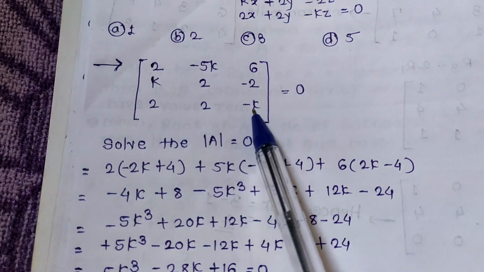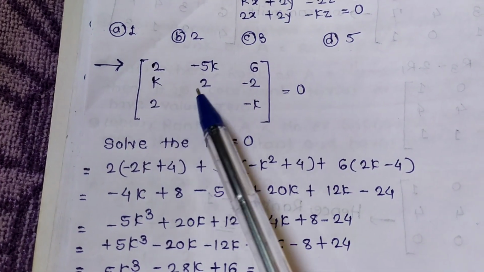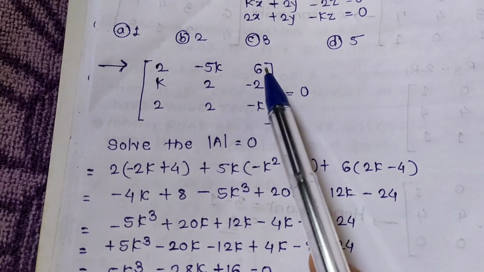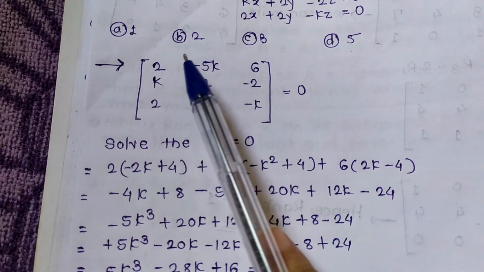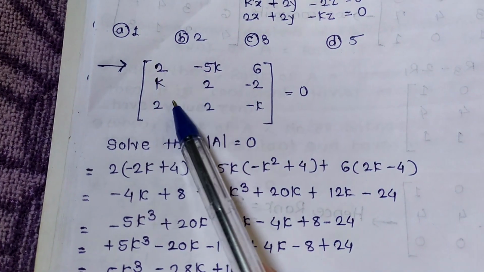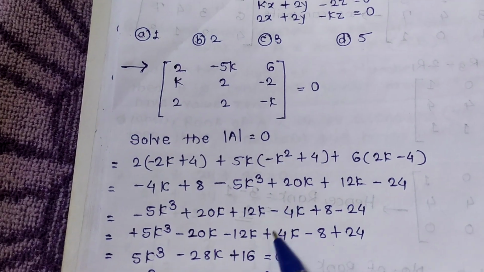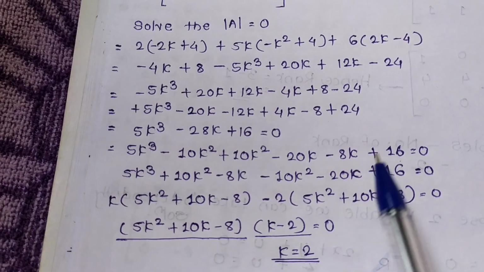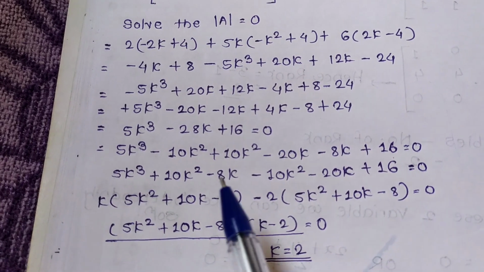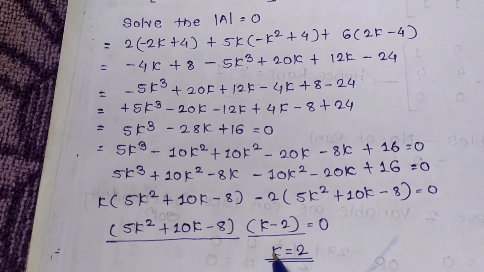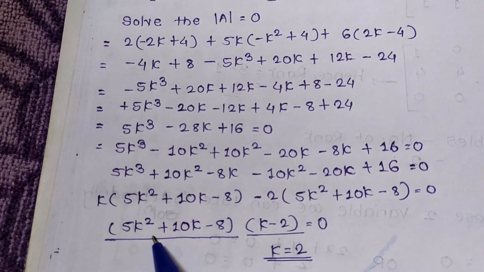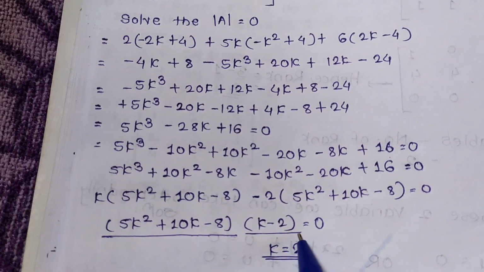Take these rows: minus k square, minus, minus, plus 4 and plus 6, then cancel these rows. 2k minus 4. Solve this whole procedure. See the whole procedure. At the last we get two solutions, these and these.